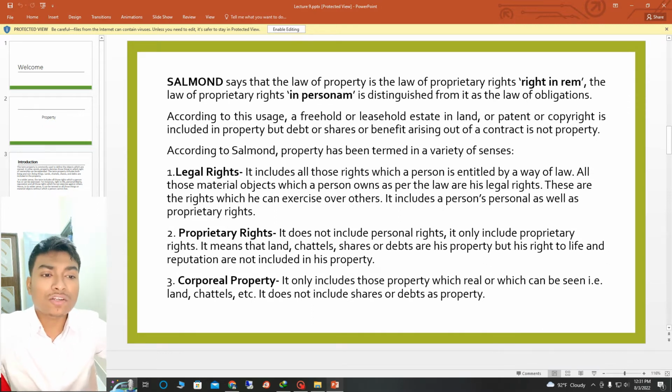Property right. It does not include personal right. It only includes proprietary right. It means that land, cattle, shares, or debts are his property, but his right to life and reputation are not included in this property. Corporal property. It only includes that property which is real or which can be seen, such as land, cattle, etc. It does not include shares or debts as property.